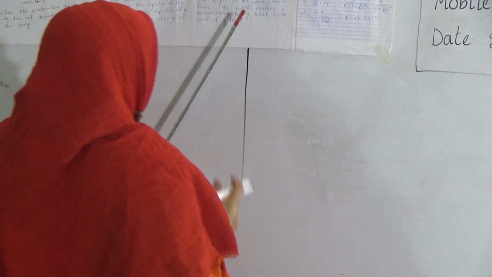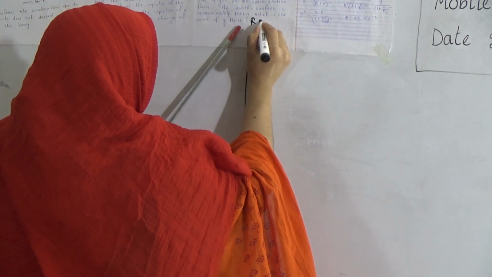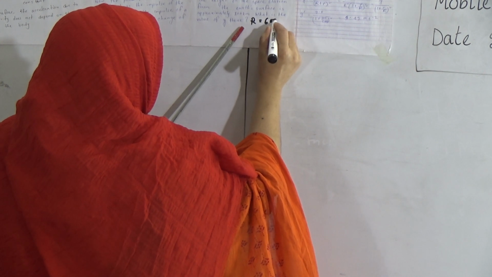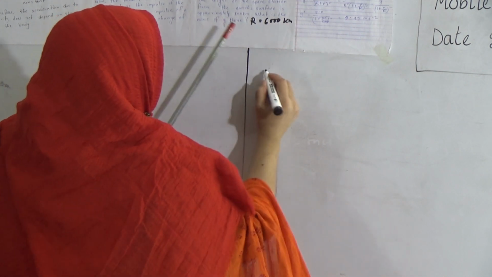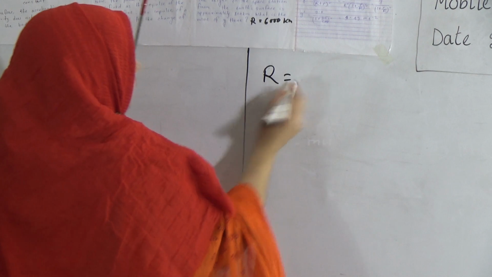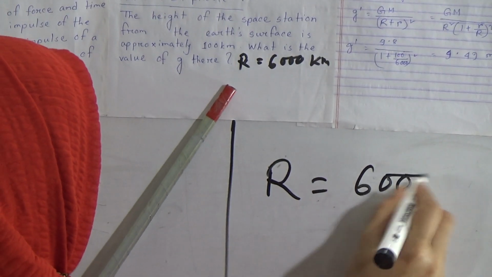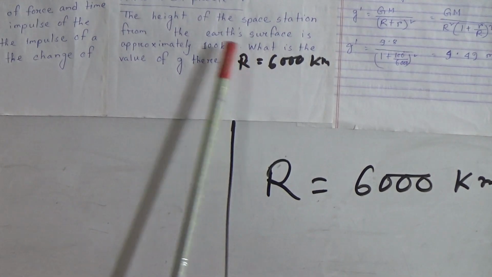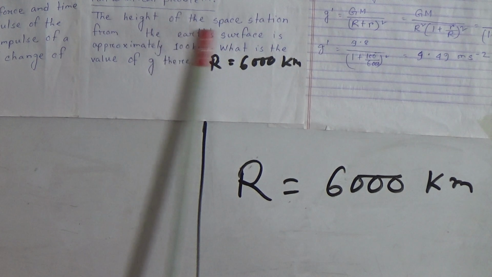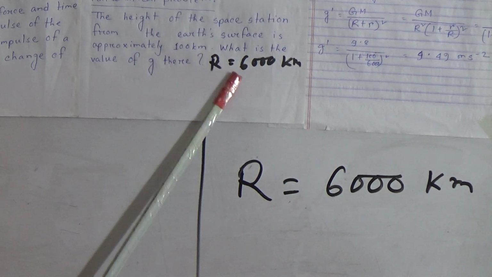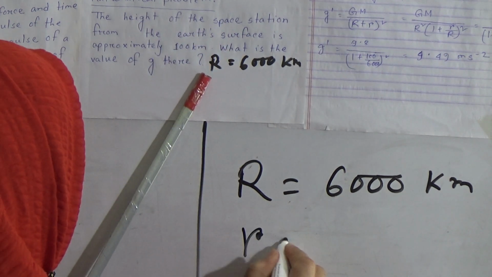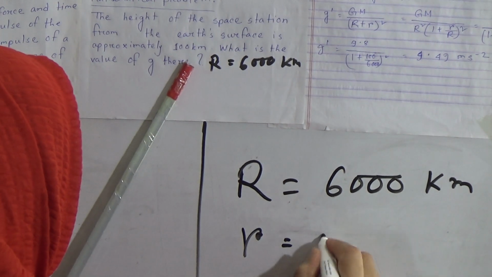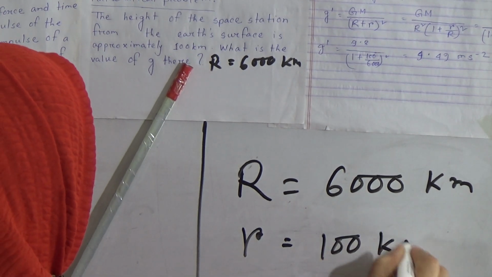The radius of the Earth, R, is here given as 6000 km. The height of the space station, r, is given here as 100 km.